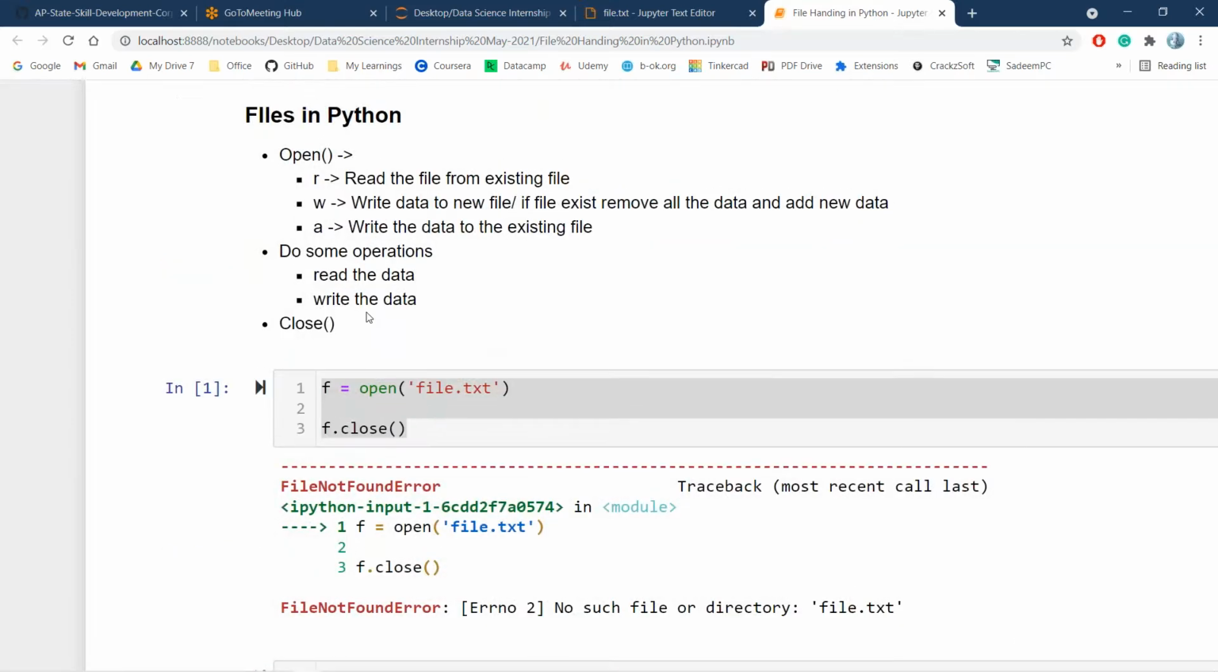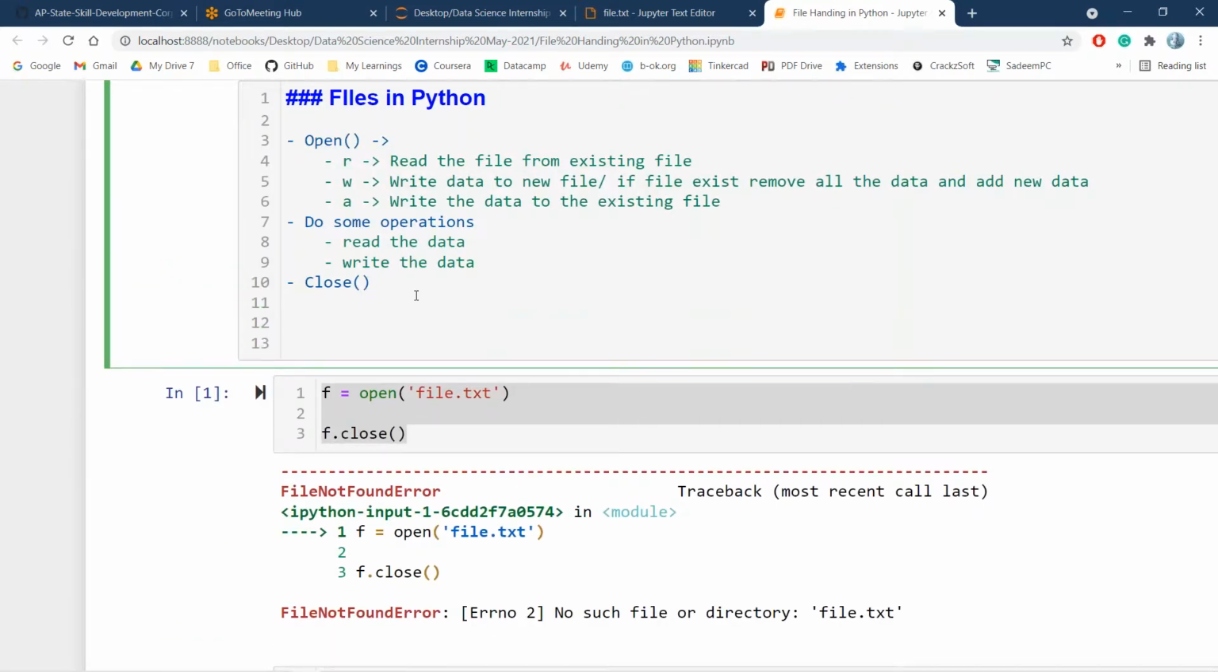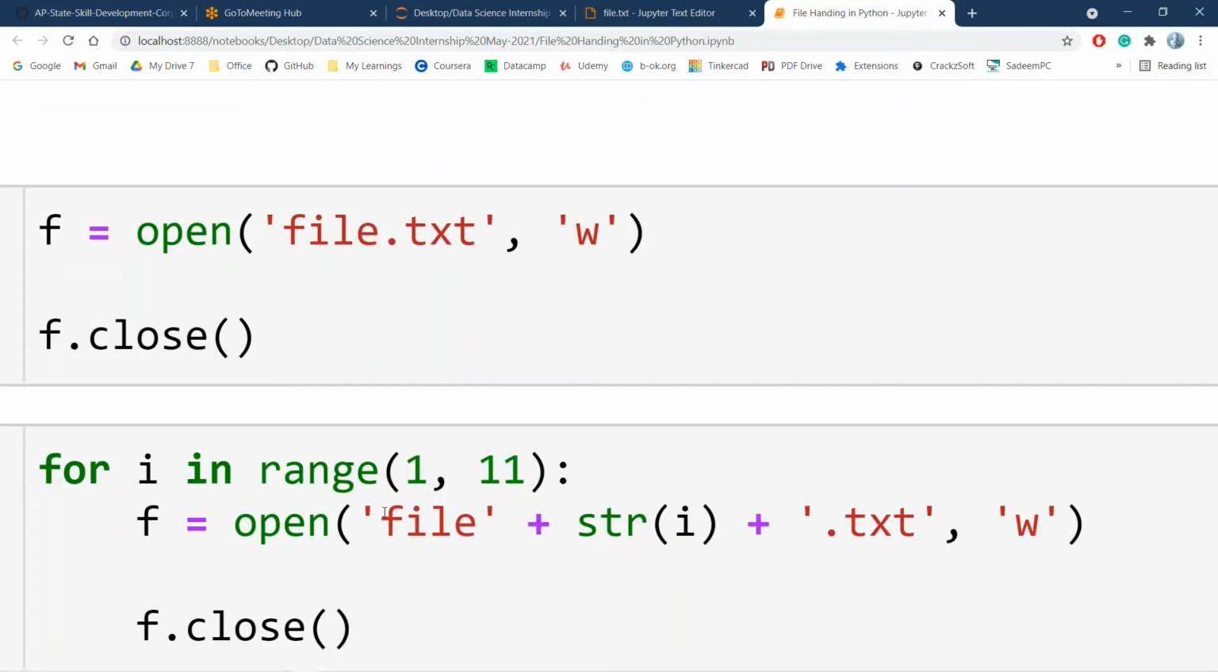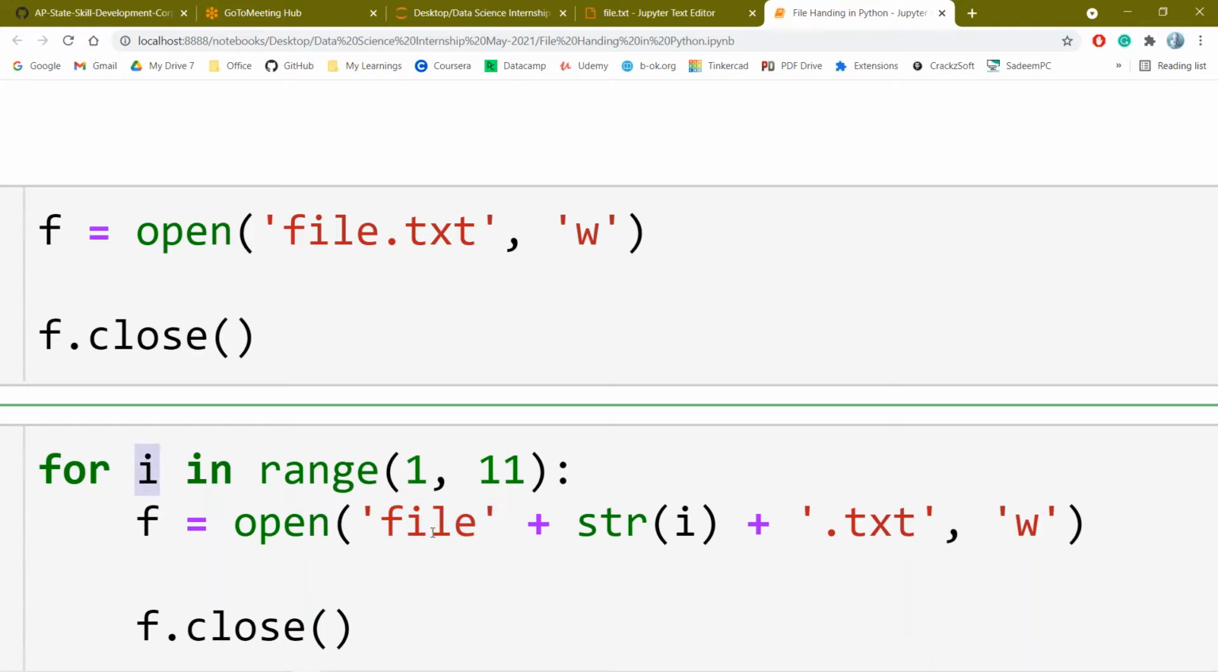The one more thing you should remember is that while working on files, all data should be strings. I can't concatenate a string with an integer. Here i is the integer. I'm converting that integer to a string and concatenating it with the file.